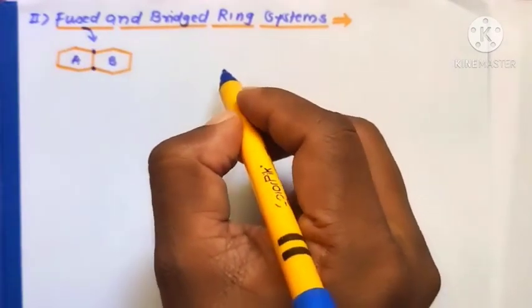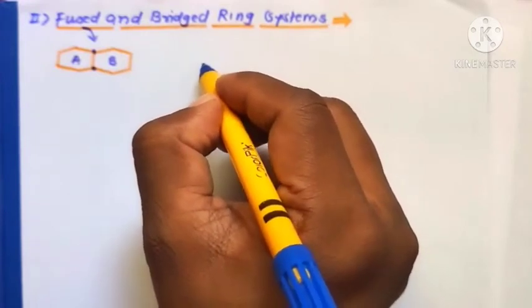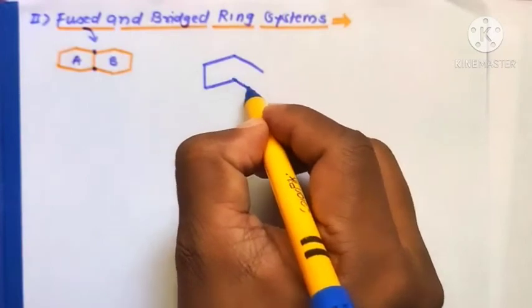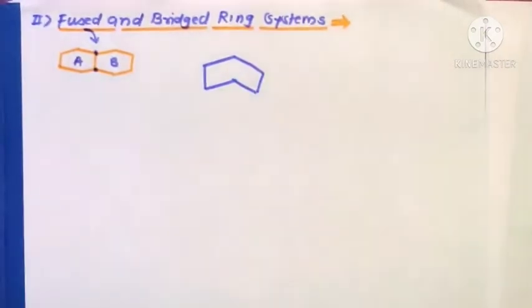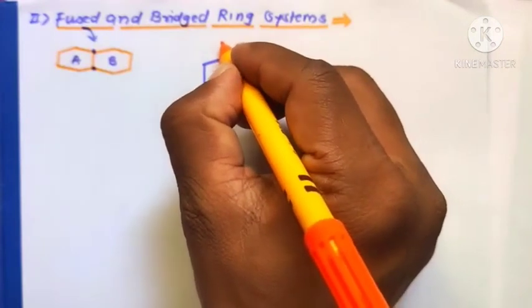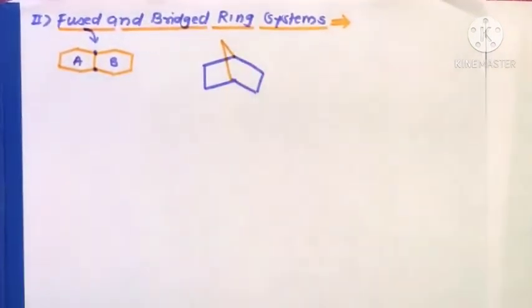And the bridged ring systems: suppose these are the molecules, two ring nuclei joined together by non-adjacent carbons.